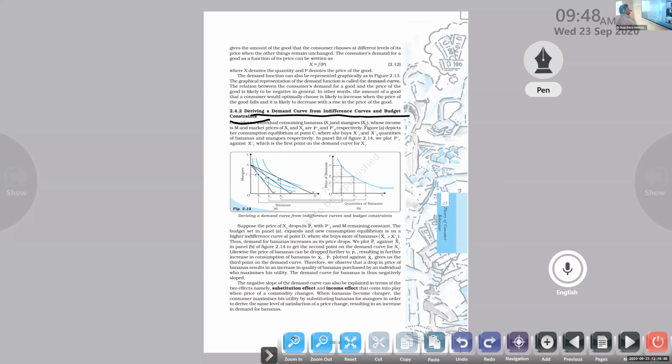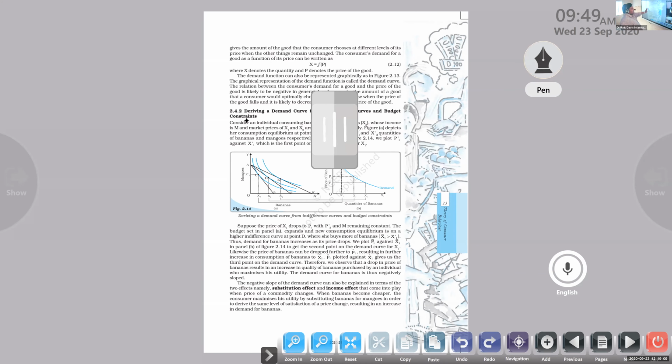Right or not? Yes or no? That is the maximum a consumer can purchase related with his income. That is called the optimum choice of the consumer. Okay, nothing more than that. So, budget line.